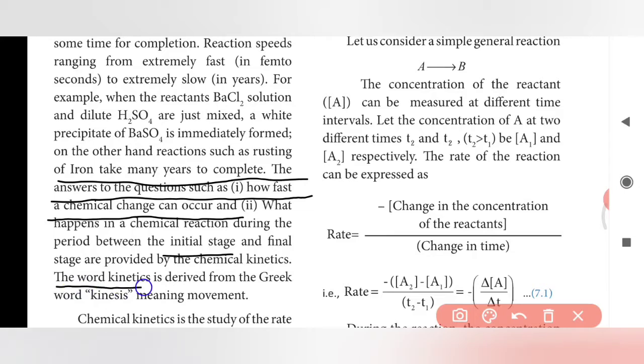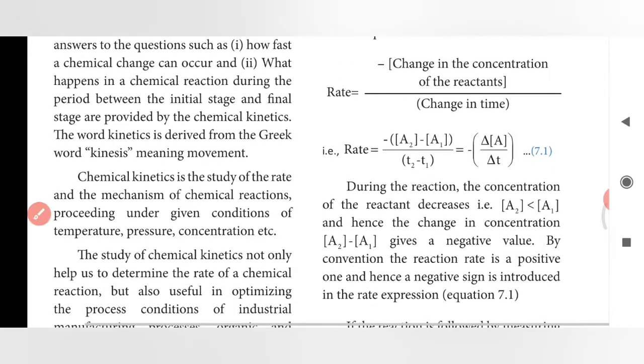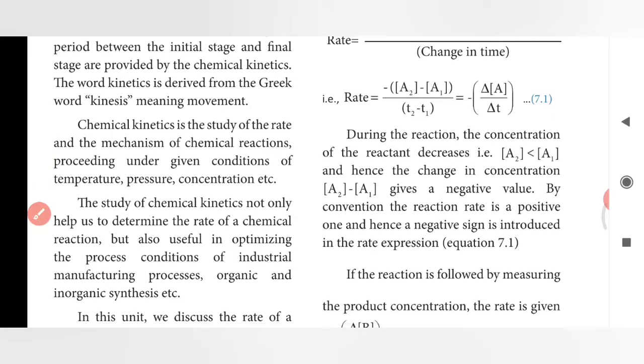The word kinetics is derived from the Greek word kinesis, meaning movement. Movement means the concentration of reactant moves from the initial stage to the final stage. That means the concentration of reactant decreases, while the concentration of product increases. Chemical kinetics is the study of the rate and the mechanism of chemical reactions proceeding under given conditions of temperature, pressure, concentration, etc.